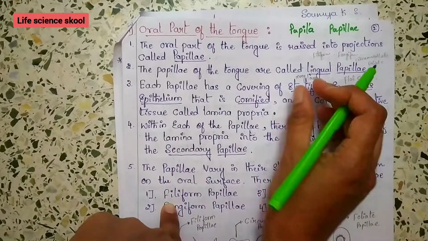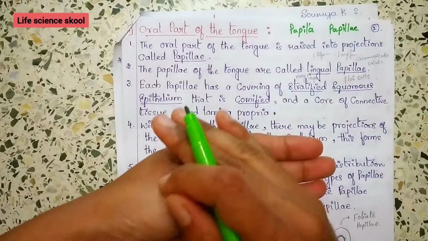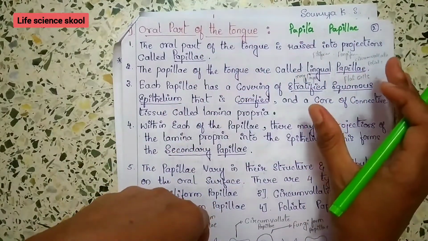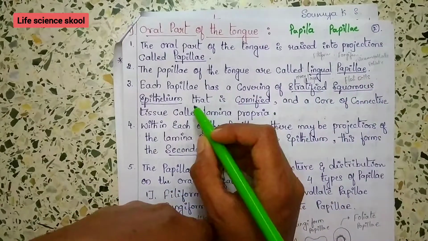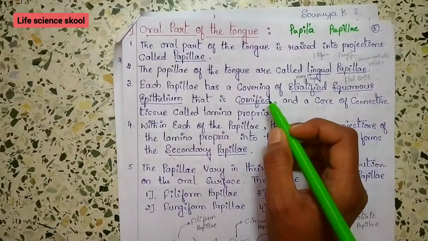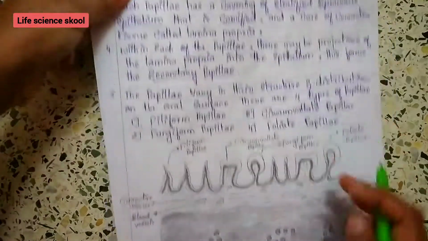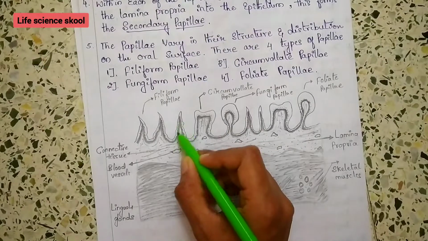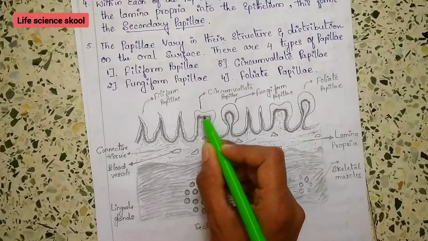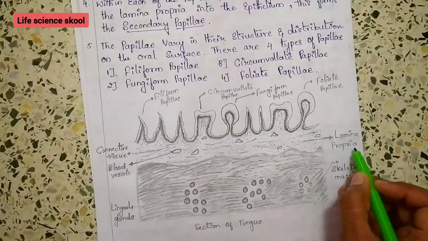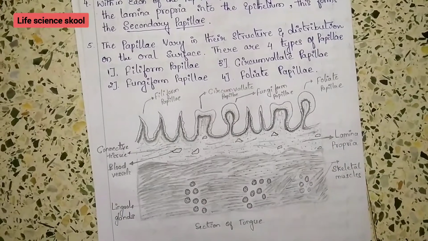Stratified means many layers, one over the other, and squamous means flat cells. You can look at the diagram here: it is made up of cornified stratified squamous epithelium, with a lamina propria.